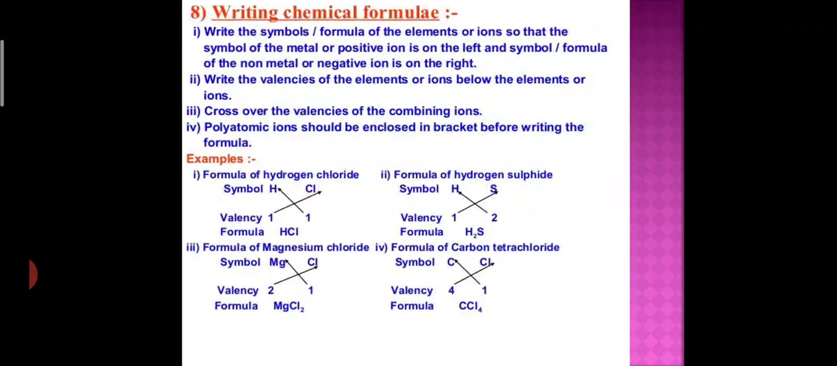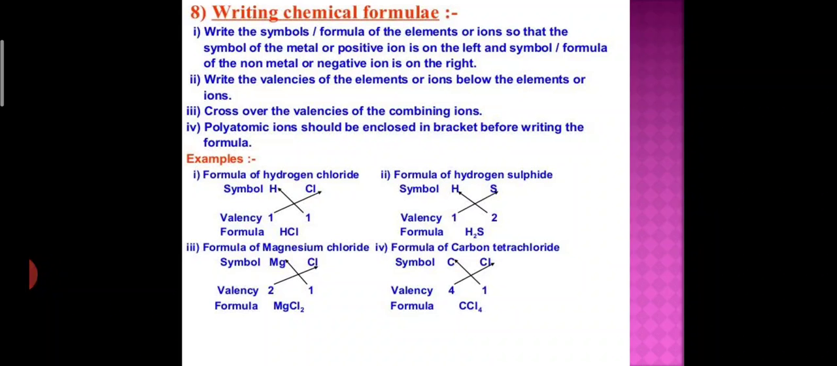Now students, how can you write the chemical formula? When you write the symbol or formula of the element or ion, you should know the symbol of the metal or positive ion. So how can you write the chemical formula? When you write the symbol or formula of the element, the symbol of the metal or positive ion is on the left side.